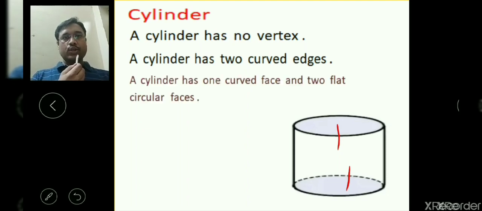And then we can say that a cylinder has only one curved face and two flat circular faces. The circular faces, one at the top and one at the bottom, are two circular faces. So it has two flat circular faces and one curved face.